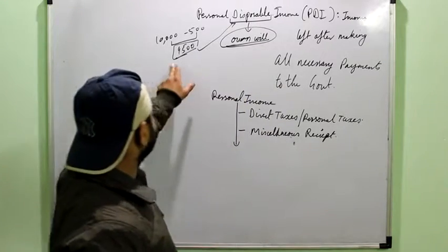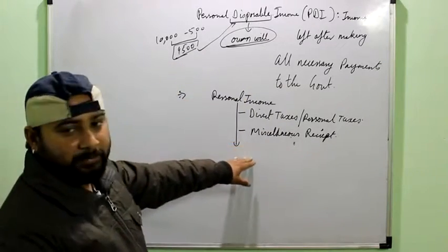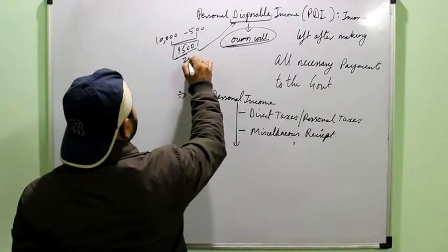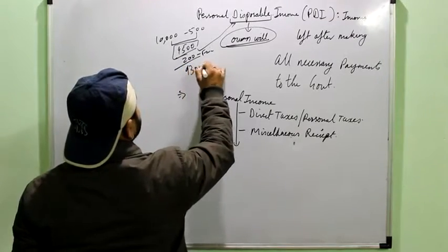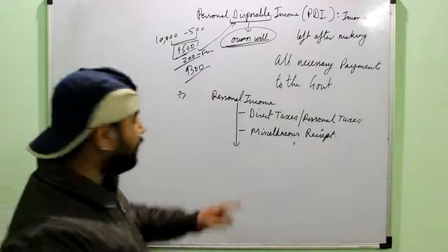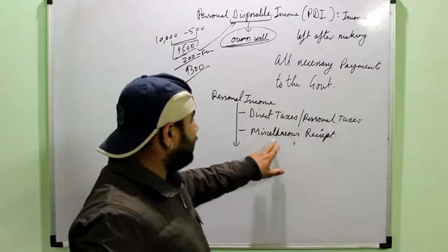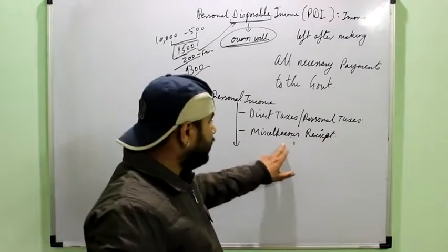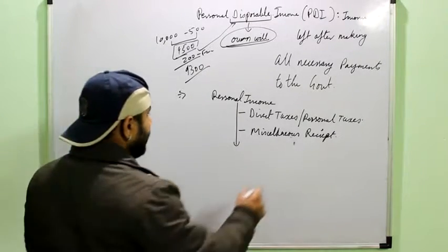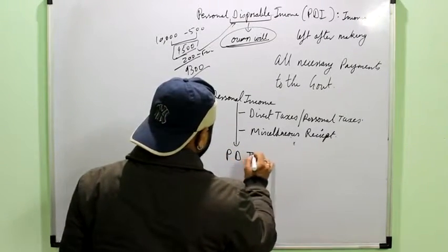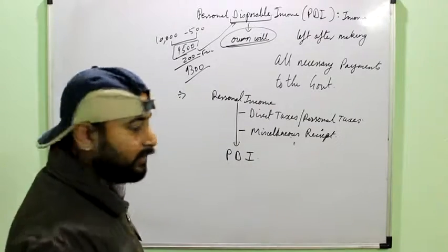Suppose this person is riding his two-wheeler without a helmet and has to pay 200 rupees as fine. So now his disposable income is 9,300. So along with the taxes we also subtract the miscellaneous receipts of the government, which mainly include the fines and penalties levied by the government on the public. Then I get the personal disposable income, right?